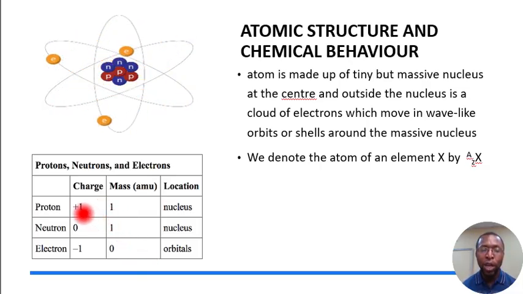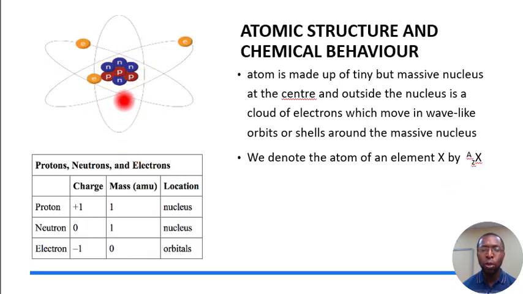Now, the charge on the proton is positive. The charge on the neutron is 0; the neutron has no charge. The electron is negatively charged. We've already said that the proton and the neutron are found in the nucleus, while the electron is found in the orbit.